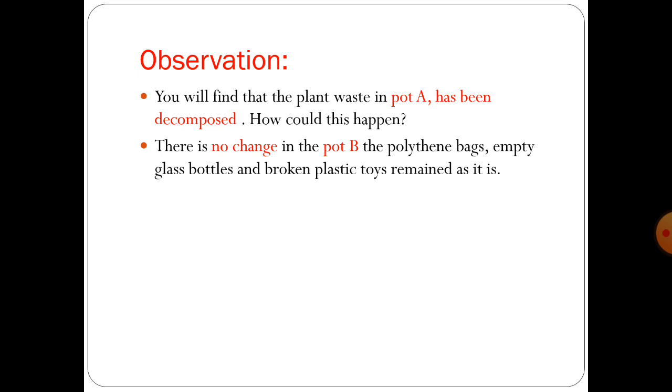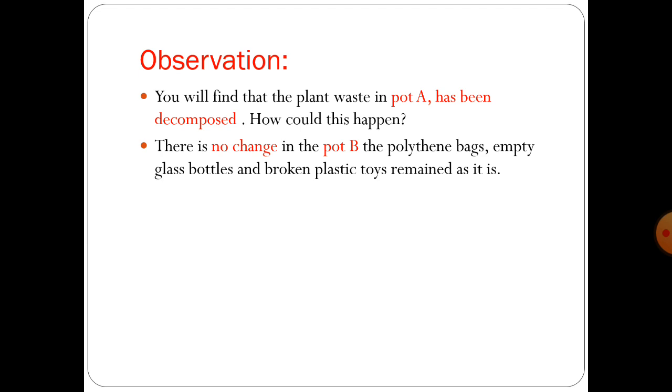But on the other hand, the plastic bags and broken glass pieces cannot be decomposed as they are non-biodegradable. We have studied biodegradable and non-biodegradable substances in previous classes. So plastic, glass and other such things are pollutants. They are non-biodegradable. They cannot be converted to soil again because their decomposition requires thousands of years.